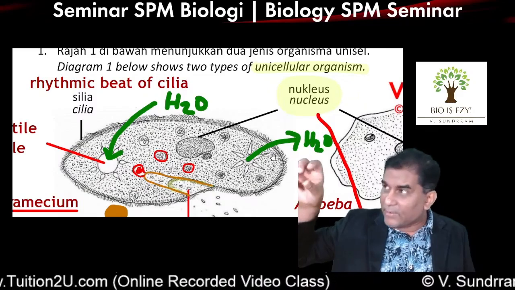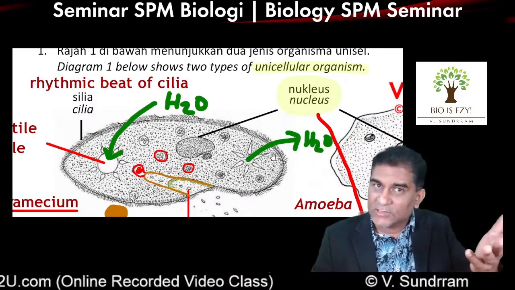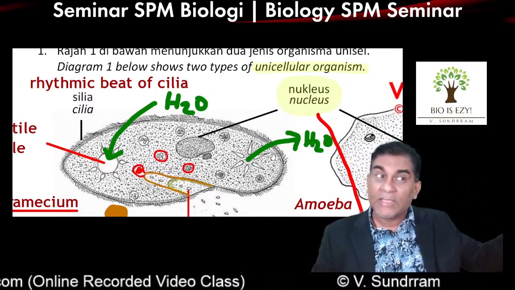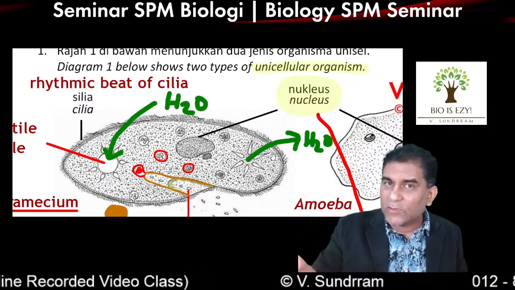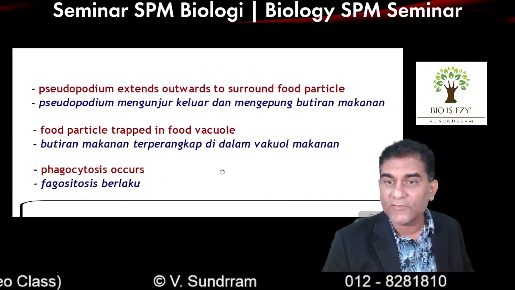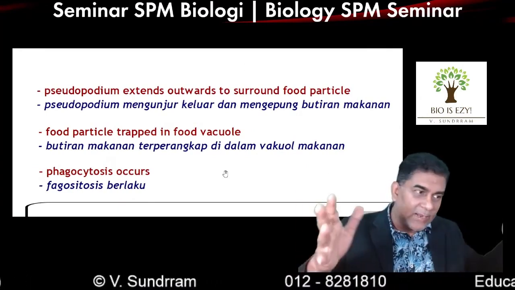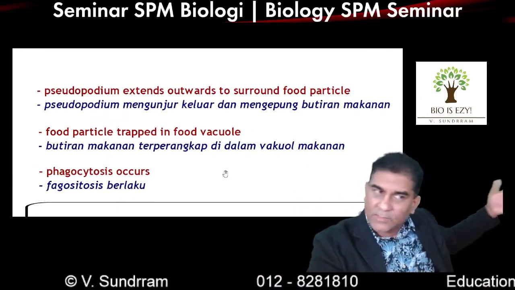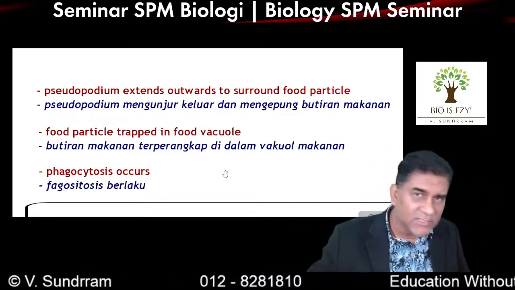From the diagram, there is a lot of information you can get. First choice, you remember the answer. If you didn't remember the answer, there is another way to get the answer, which is you can get it from the diagram. So at the moment, we are done with unicellular organism. The characteristics, the feeding, the movement, the reproduction are already covered.